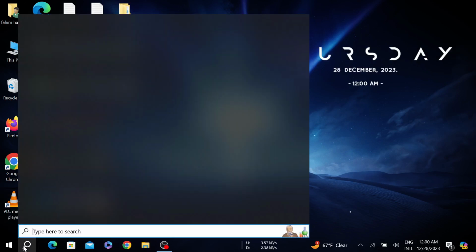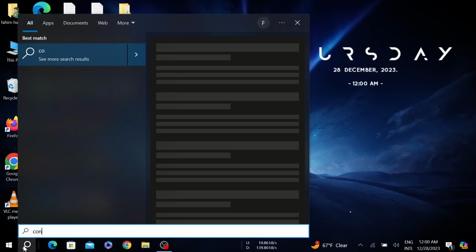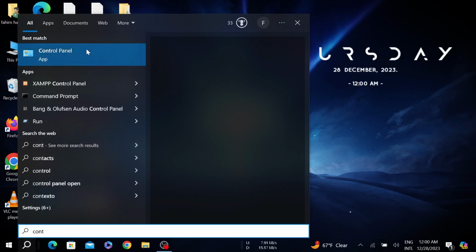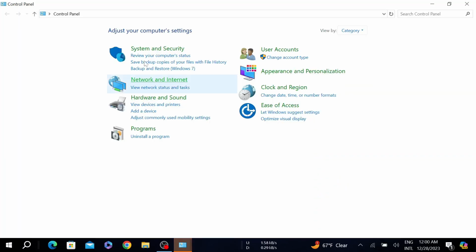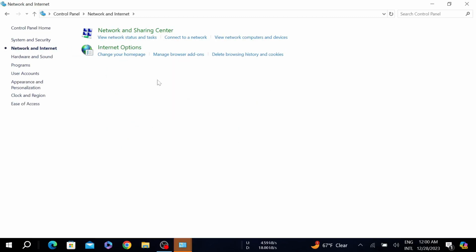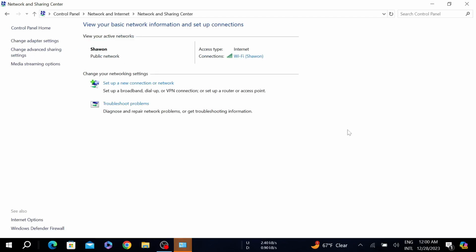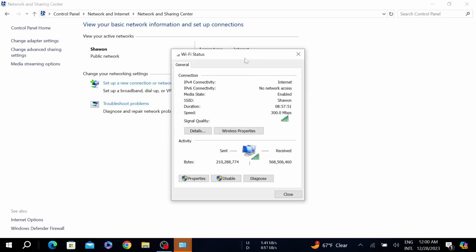First of all, go to your search option here and search control panel and click it to open. And here it is. Here you can see the option network and internet. Click that option here. And on top here it is network and sharing center. Click it to open. And here you can see your connection. Just click the connection option, and now this window will pop up.